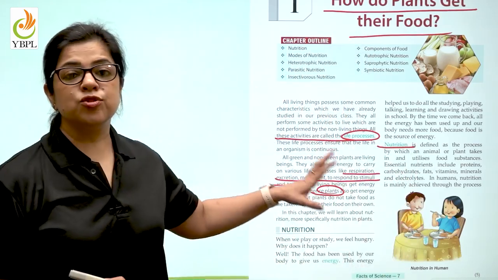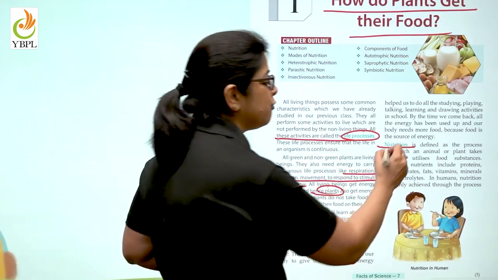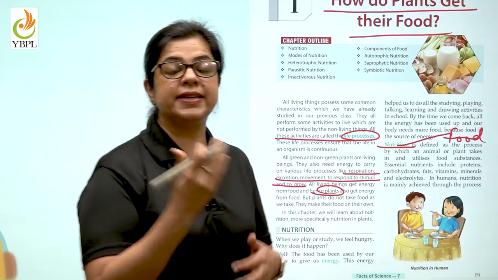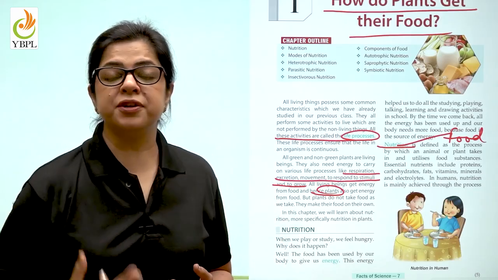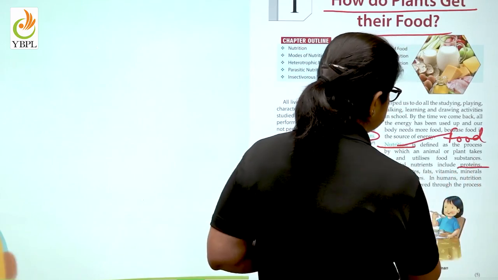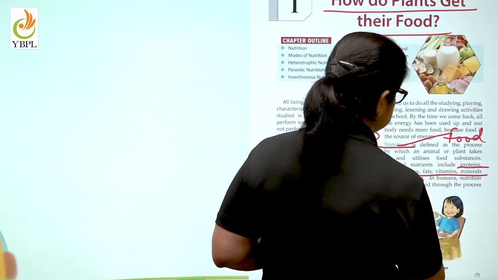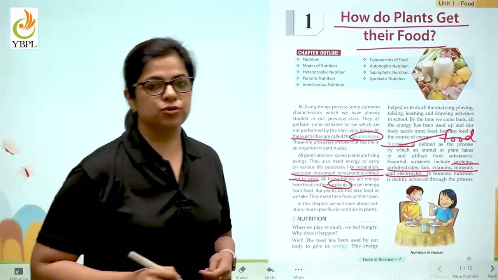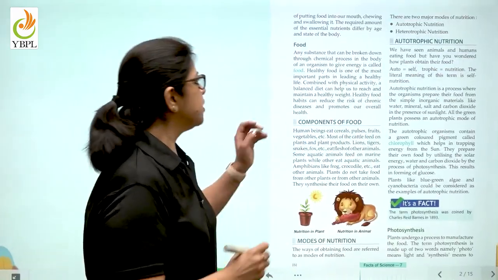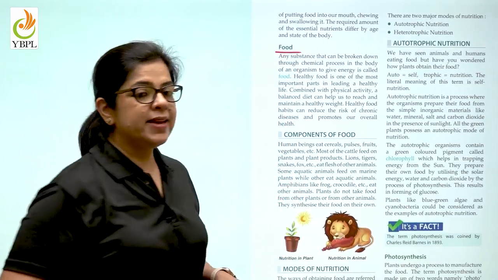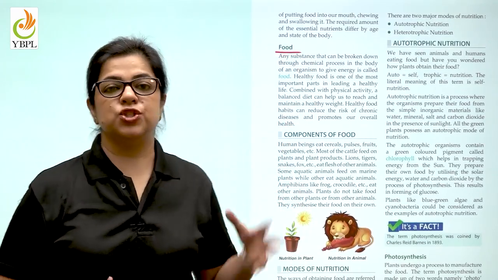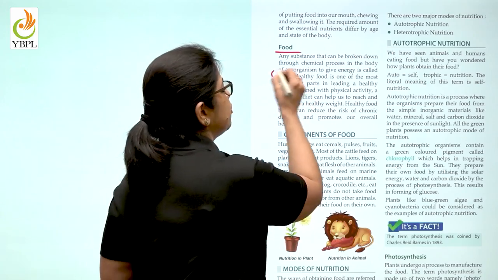Now, this nutrition comes from the food we eat, and the different kinds of food that we take in give us different kinds of nutrients. What are these nutrients? Proteins, carbohydrates, fats, vitamins, minerals, electrolytes. All these nutrients come from food. So any substance that goes inside the body and burns to give us energy will be known as food.